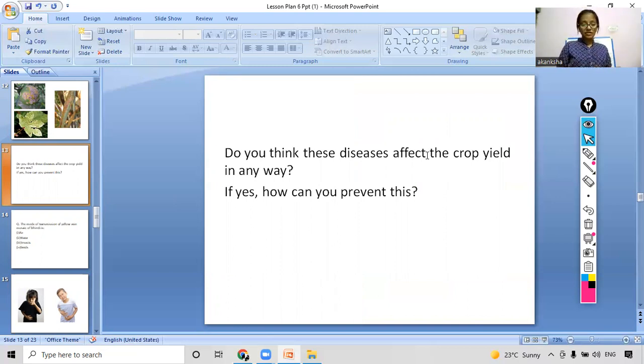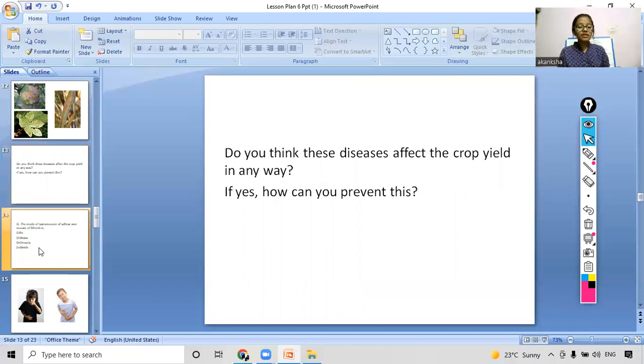Okay, I can see the right responses. Yes, it is affecting the crop yield, because if the plant gets a disease, then it will produce less crop, and most of the crop will be spoiled. Sometimes the crop may not even grow. Yes, very good. So how can we prevent it? By giving medicines to the plant in the form of fertilizers, pesticides, or any nutrient that they are missing. Yes, very good. So you all answered it correctly.